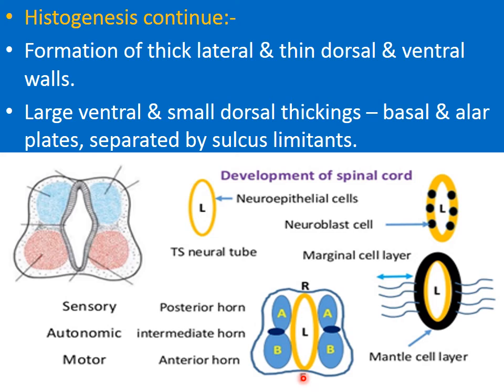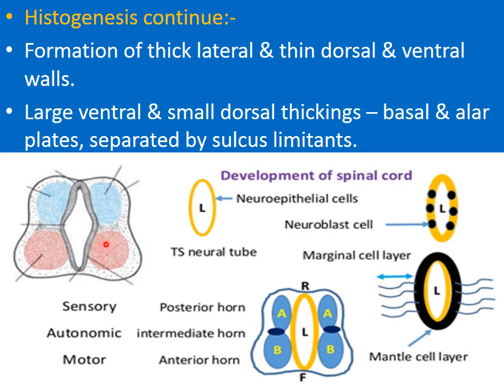These two parts, meaning the roof plate and the floor plate, do not contain neuroblasts, rather they serve as a pathway for the passage of fibers passing from one side to the other side.